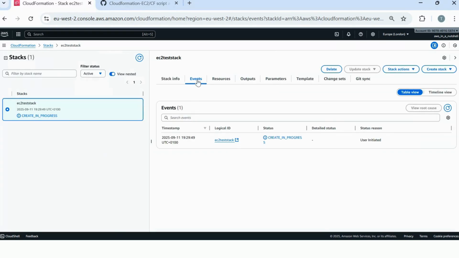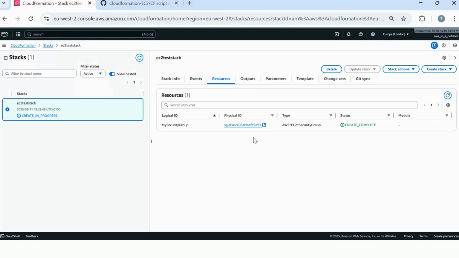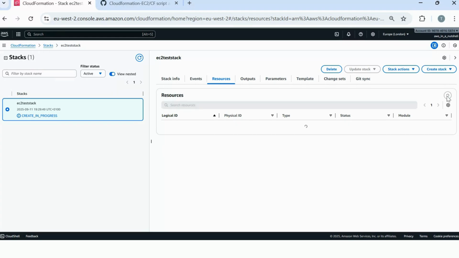So it's going to bring us into our Events tab, and it's going to show Create in Progress. For a more granular view, we can go to Resources, and we can see the status of the resources it's going to create. So you can see it's already created the security group for us. You click Refresh, we can show that the EC2 is going to be Create in Progress. This will take a little bit of time.